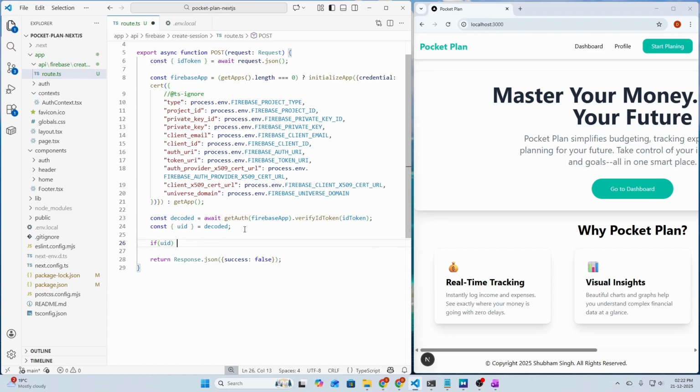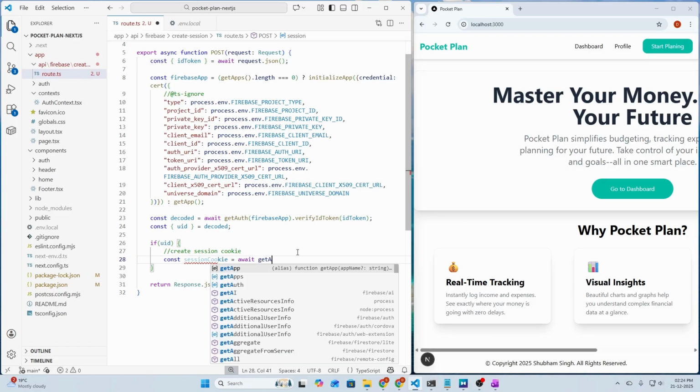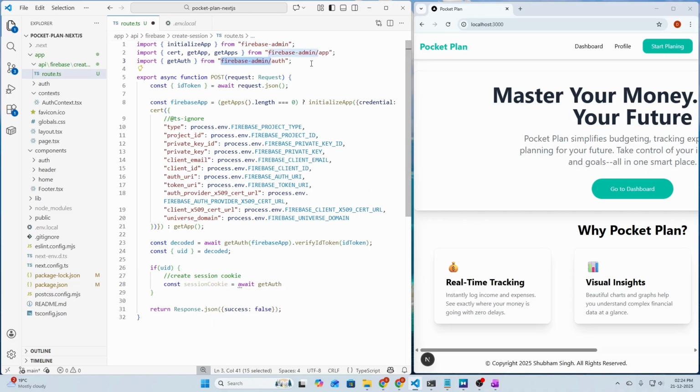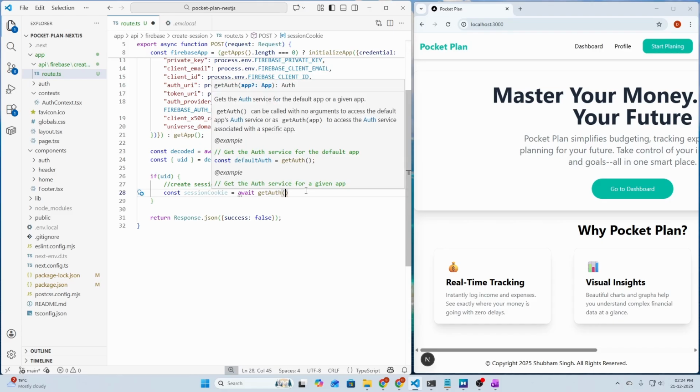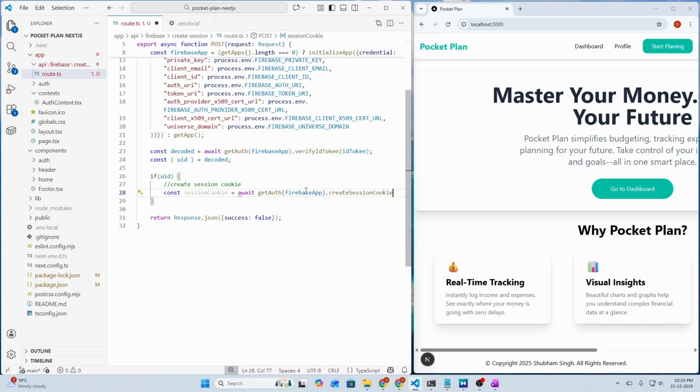If uid exists, then do something to actually create session cookie. So create session cookie here, and else we can return just success as false. So let's create the session cookie here. So call sessionCookie equals await getAuth from Firebase admin auth. I think actually here Firebase admin auth. So let's pass the Firebase app here, and we need to call the createSessionCookie function here.